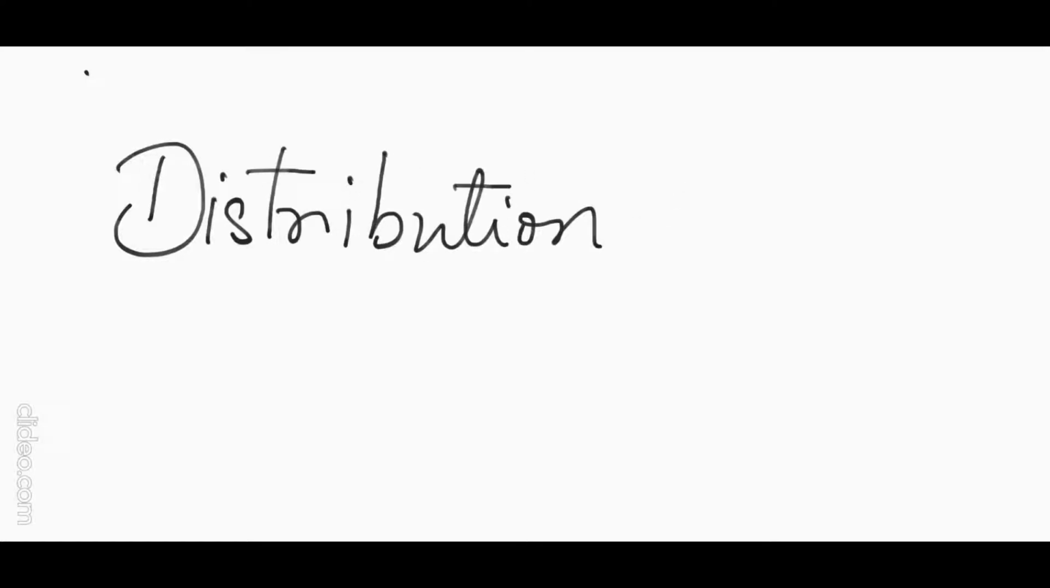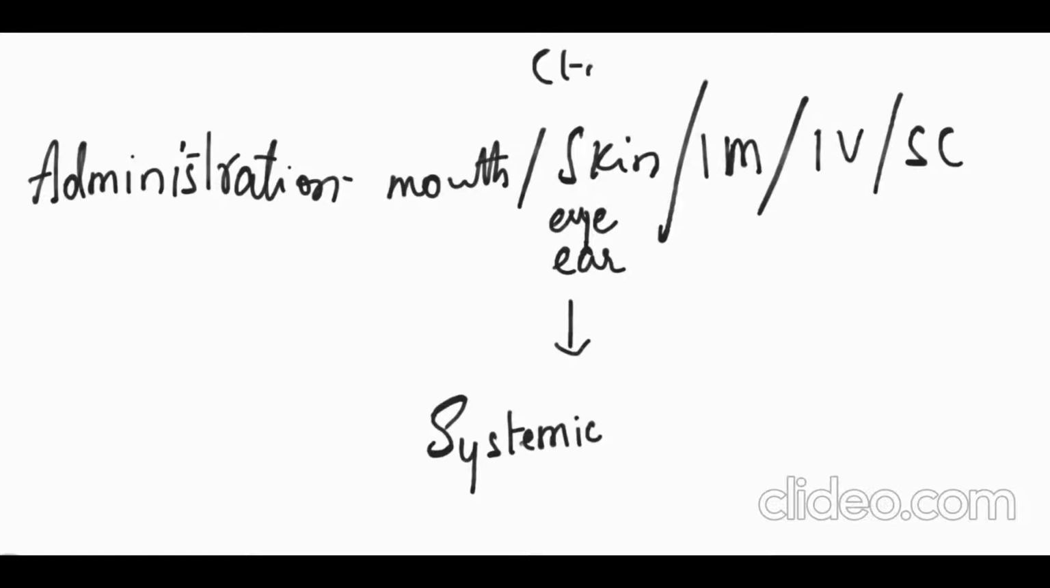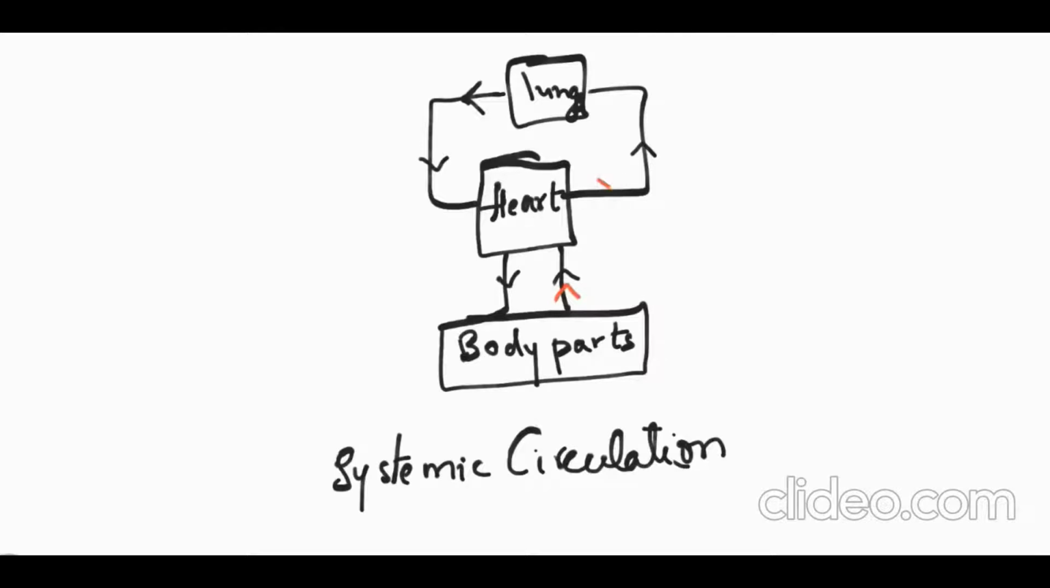Our topic today will be distribution. Distribution is what happens to the drug after it goes through mouth, skin, muscles, veins, and every way possible, also topical, into the systemic circulation. What happens after all this is distribution: the systemic circulation flow and how it all happens. So slow it down if you want it.